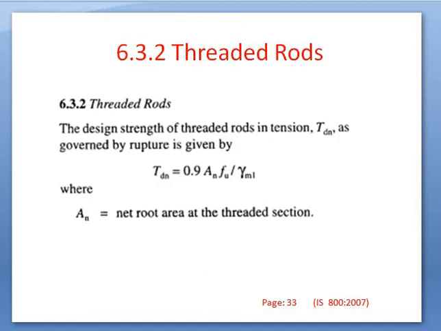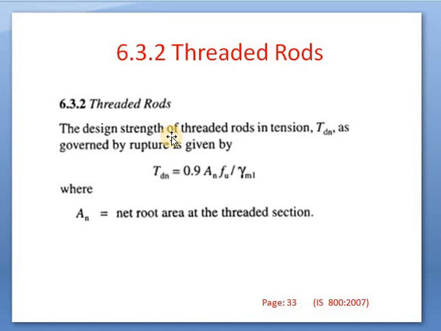Again, in plates we have already seen critical rupture. Number 2 is rupture in the case of threaded bolts. The design strength of threaded bolts in tension, that is TDN, as governed by rupture. So we are considering ruptures, rupture in plates and rupture in rods also. There may be breakage in plates, and there may be breakage in the rods.